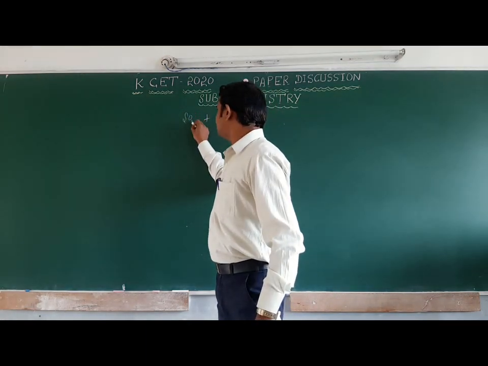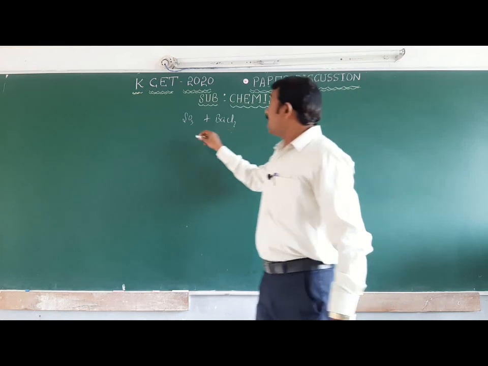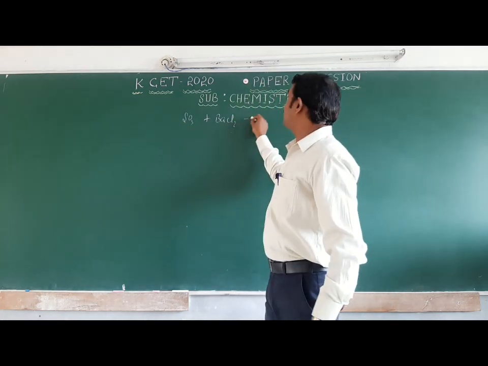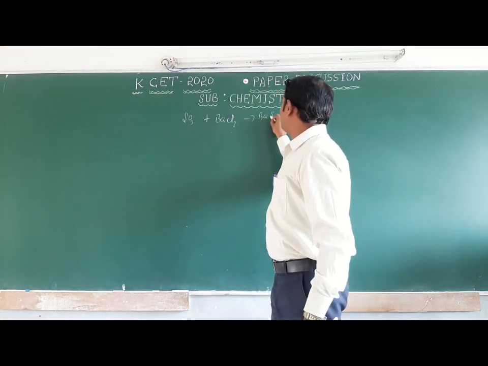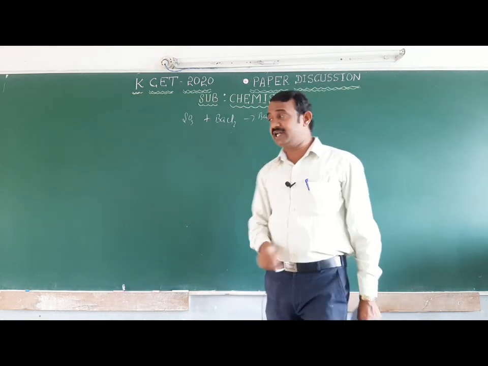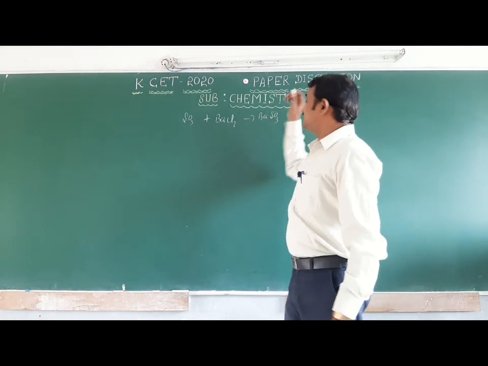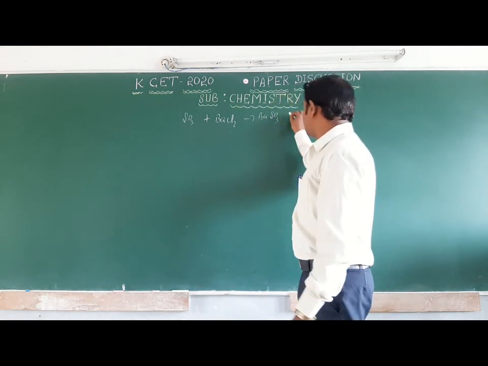Sulfite reacts with barium chloride to form barium sulfite, a dense white precipitate, and hydrogen sulfide is released.